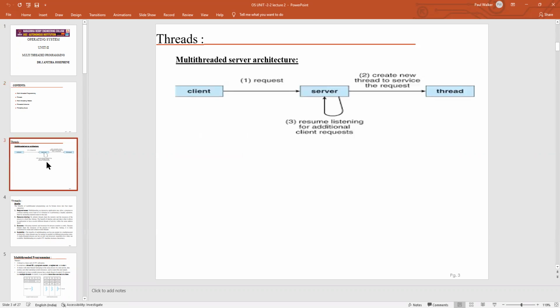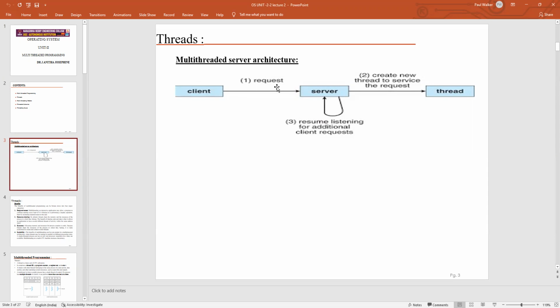Before moving to the topic, what is a thread? A thread is a sequential flow of tasks within a process. The threads in an OS can be of the same or of different types. Each thread has its own program counter, stack, and a set of registers. But the threads in a single process might share the same code, and it is also termed a lightweight process. So this is an example of a multi-threaded server architecture.